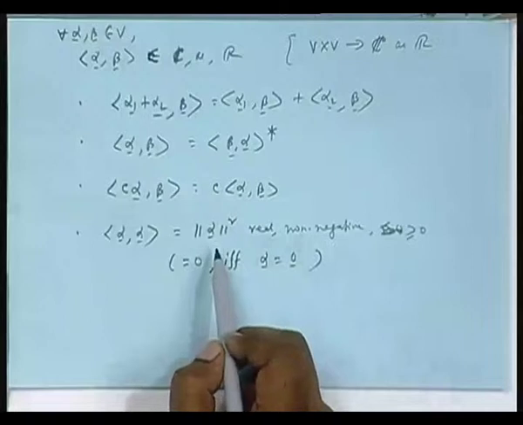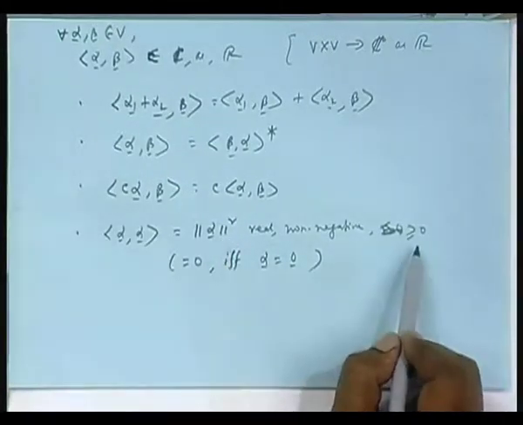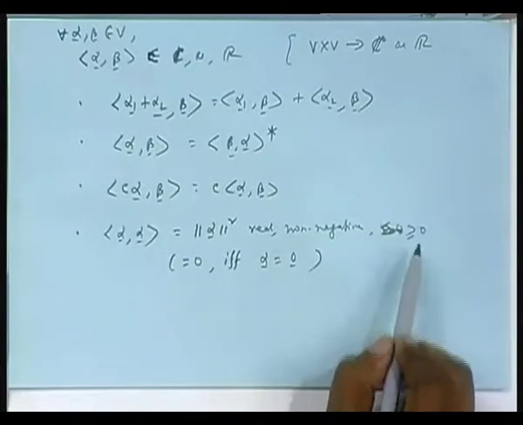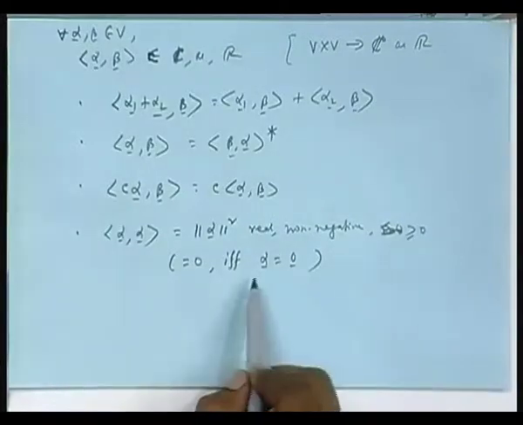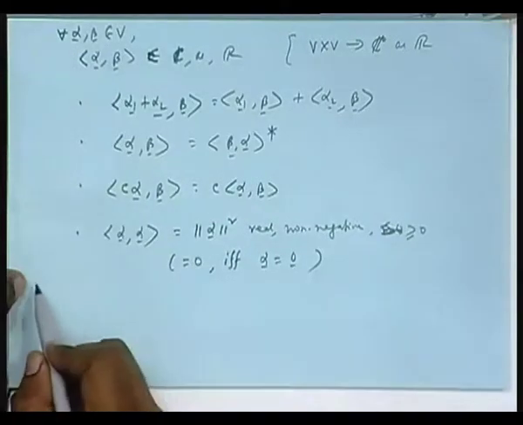Remember this, alpha with itself will be denoted as norm square and it is greater than or equal to 0 always, real non-negative, but it can be equal to 0 only if alpha is 0. Now, certain things we have to see.